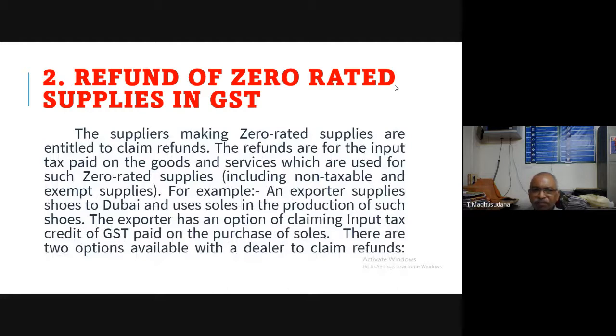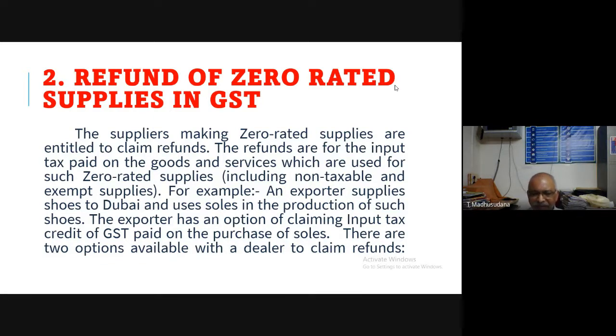The suppliers making zero rated supplies are entitled to claim refunds. Whatever the tax paid by them, they can claim for refund. The refunds are for the input tax paid on the goods and services which are used for such zero rated supplies.